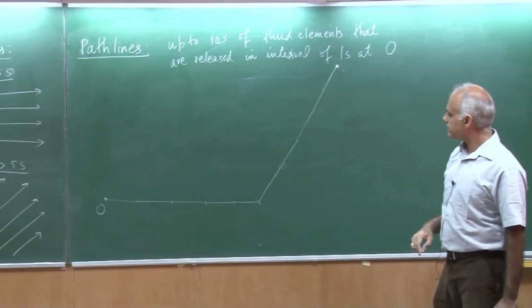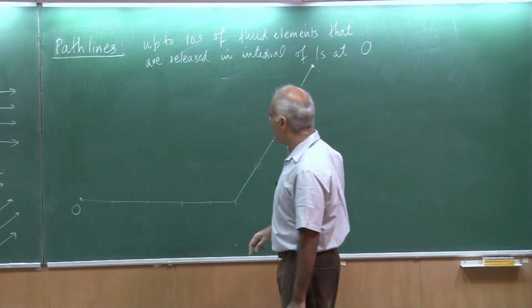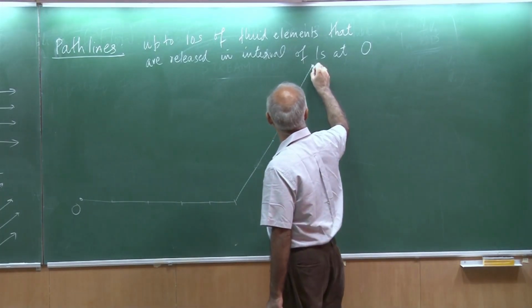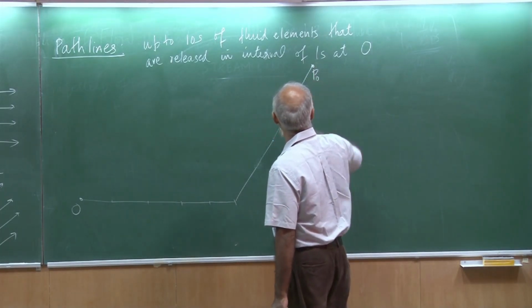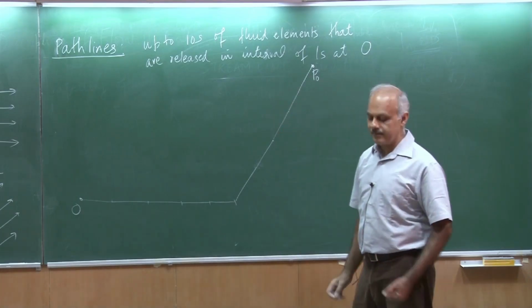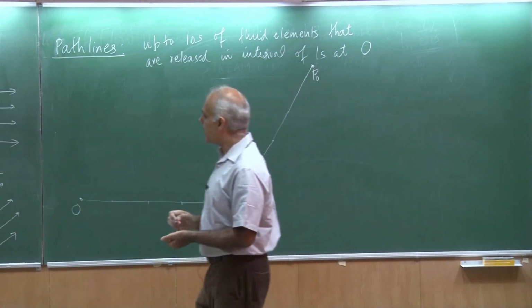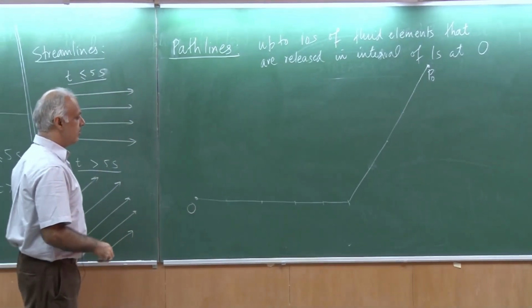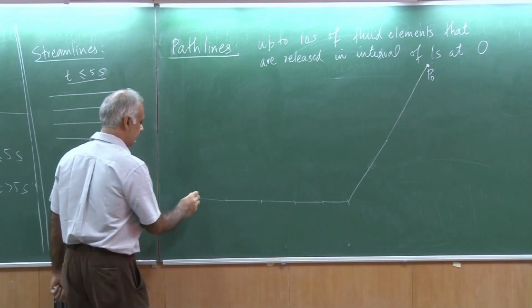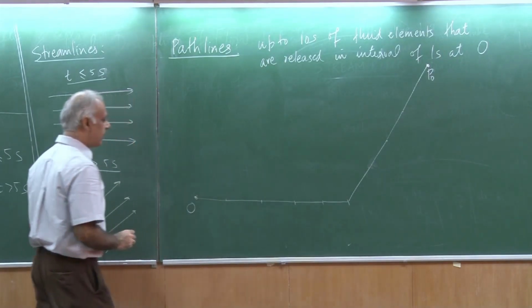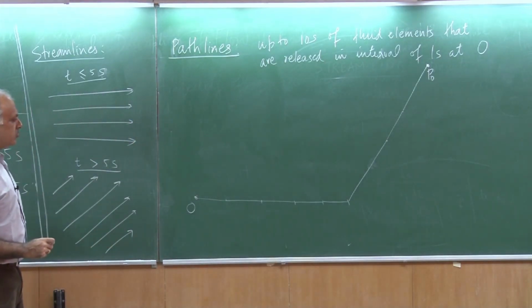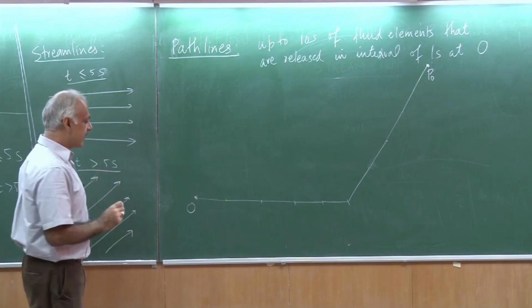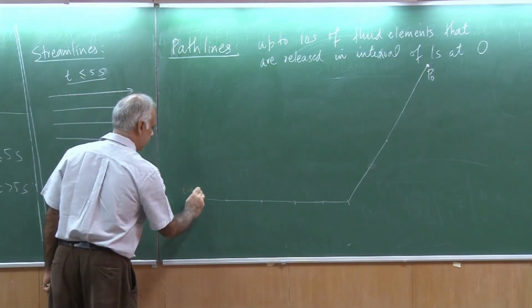Okay. So this I am going to call the particle at P0, which is released at t equal to 0. Let me now trace the particle which is released at 1 second. Okay, so let me start from this point. So the particle which is released at 1 second, so t equal to 1 second.